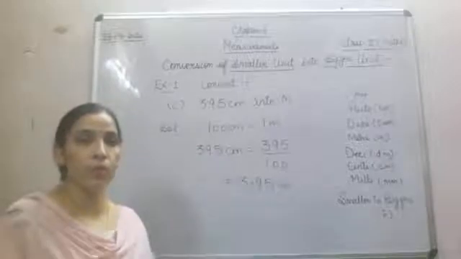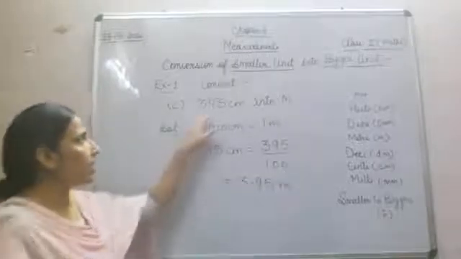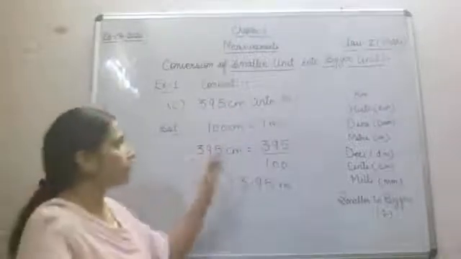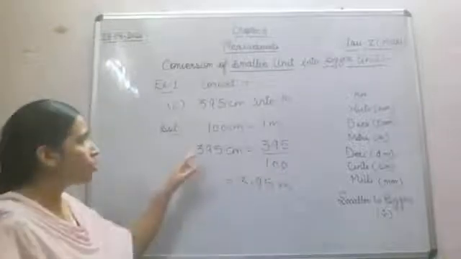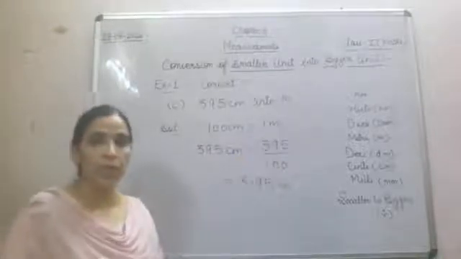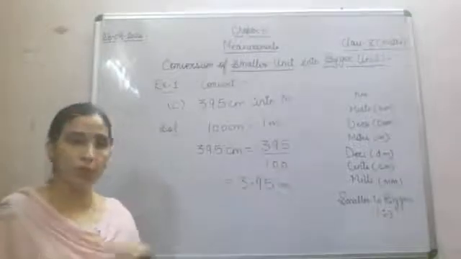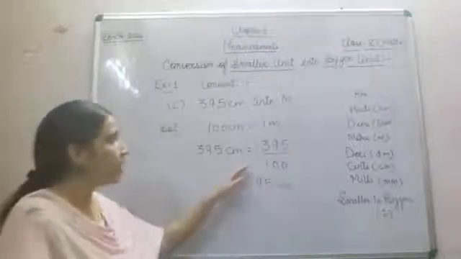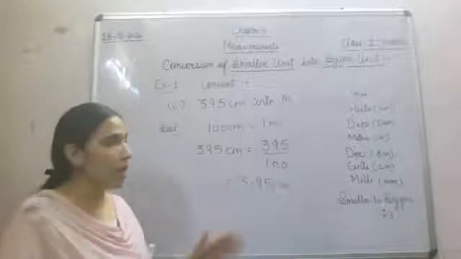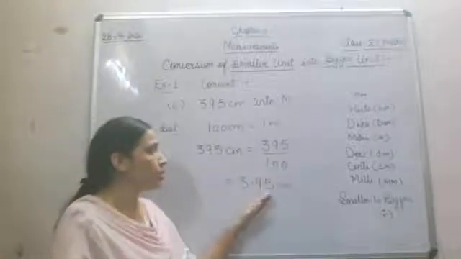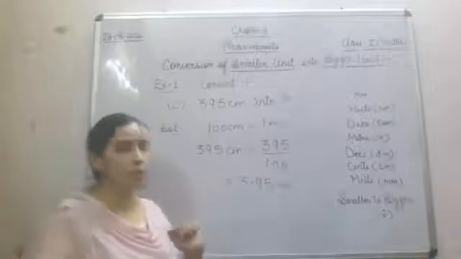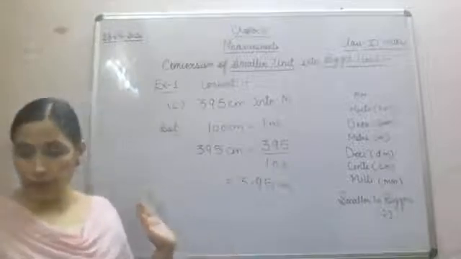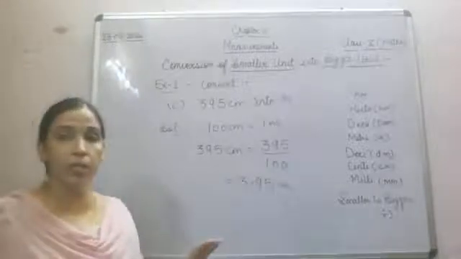What we have done in this question? You have been given 395 centimeter into meter. Now 100 centimeter is equal to 1 meter. It means 395 centimeter is equal to 395 divided by 100. Now 100 means you require 2 decimal places. So we will count from back 1, 2 and we will put the decimal here. So what is the answer? 3.95. So today we have done conversion of smaller unit into bigger unit.